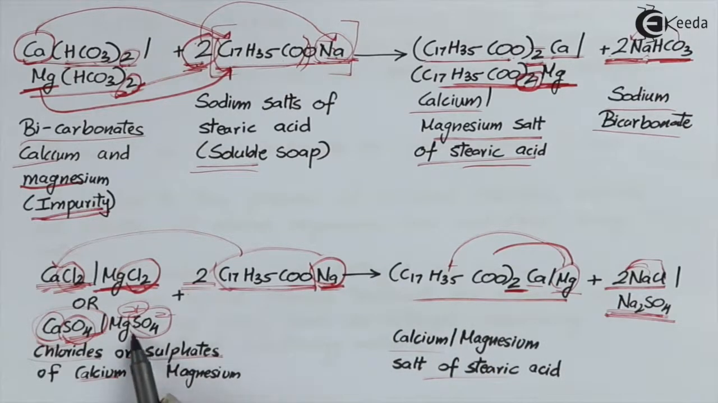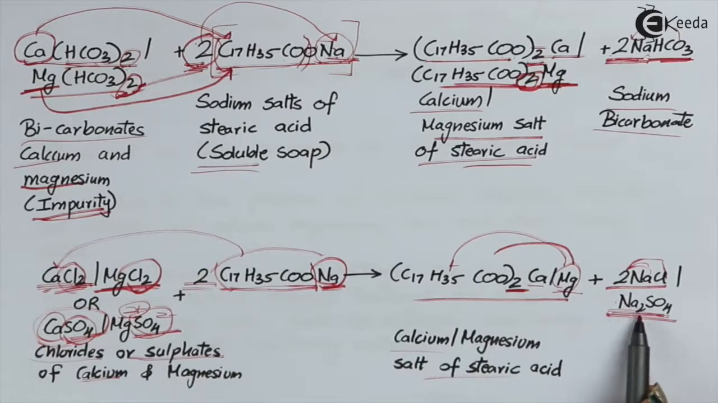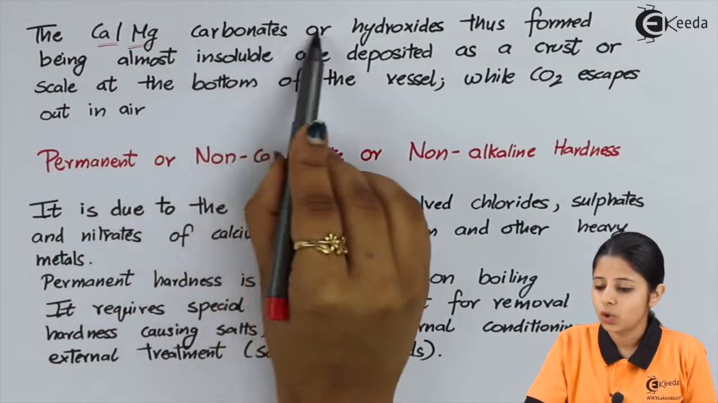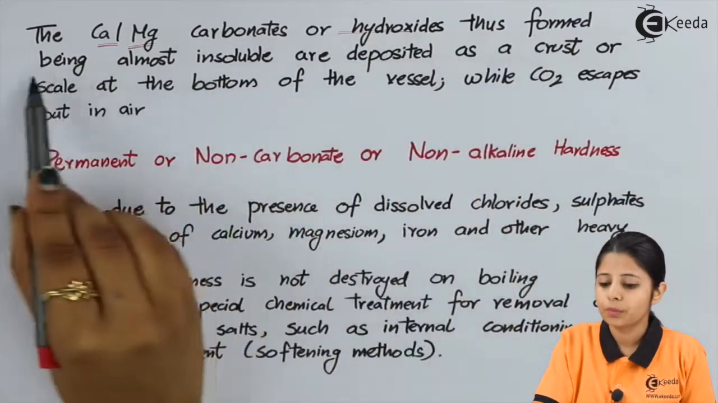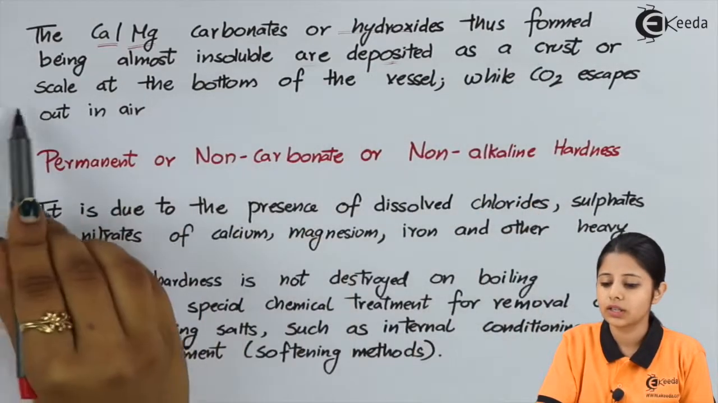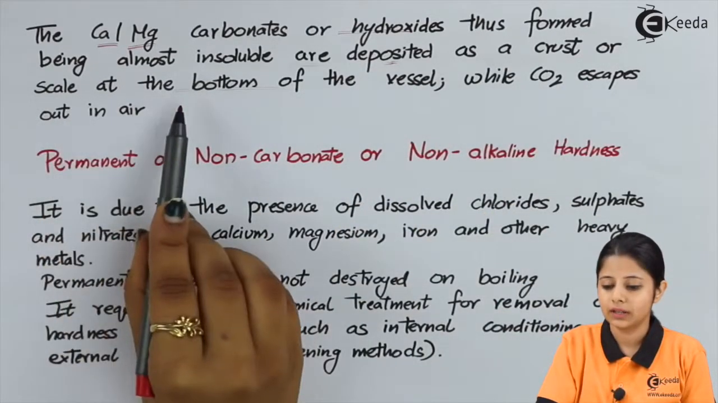What is remaining over here is SO4. What is remaining over here is 2Na. So both of them combine and form Na2SO4. The Ca or Mg carbonates or hydroxides thus formed, being almost insoluble, are deposited at the crust or the scale at the bottom of the vessel, while CO2 escapes in the air.